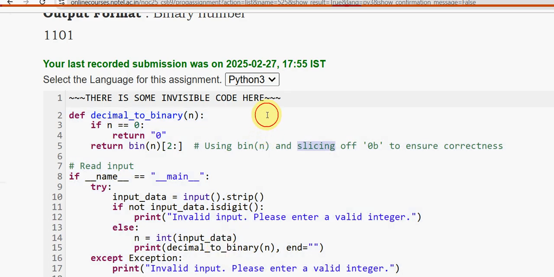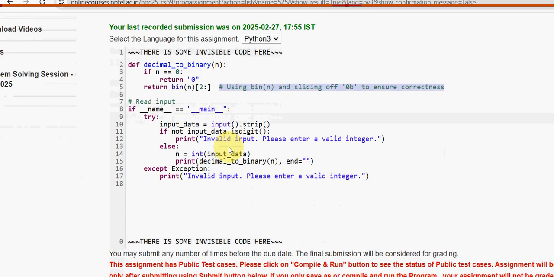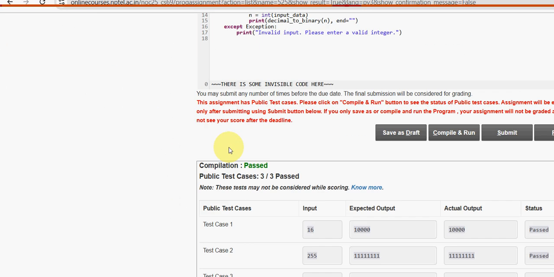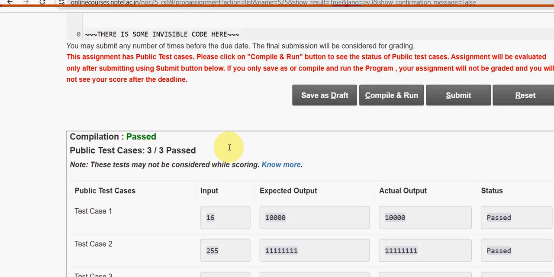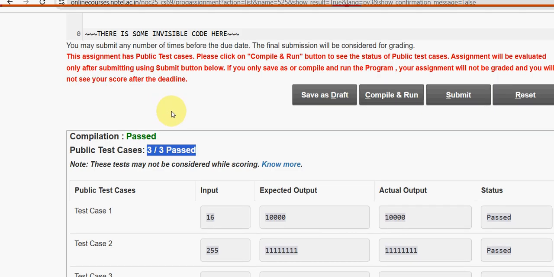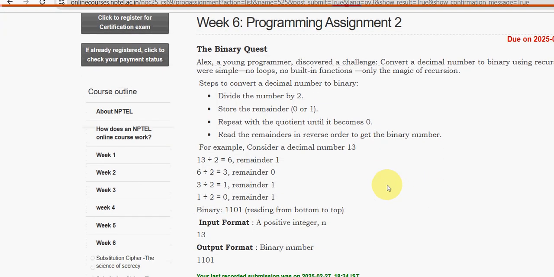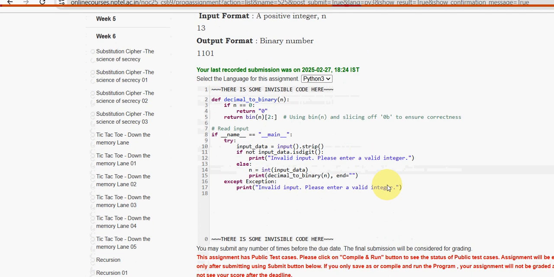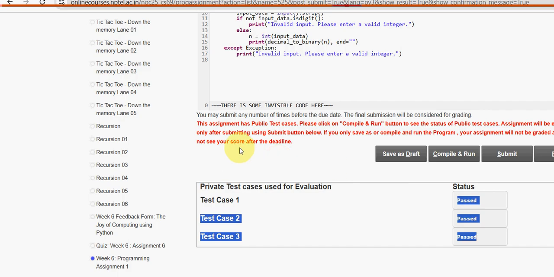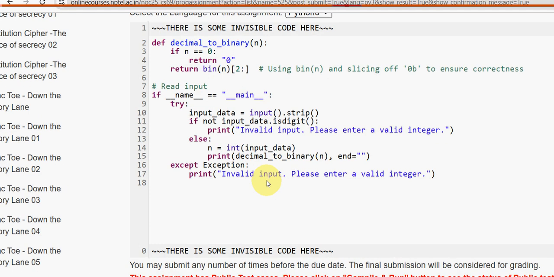You can ignore these comments. No need to use these comments. I will show you how it executes. Here you can see all the test cases 3 by 3 passed, public test cases. Now let's click on submit button to check whether private test cases are passed or not. Now let's check it. Here you can see private test cases are also passed. So guys, you can take a screenshot.